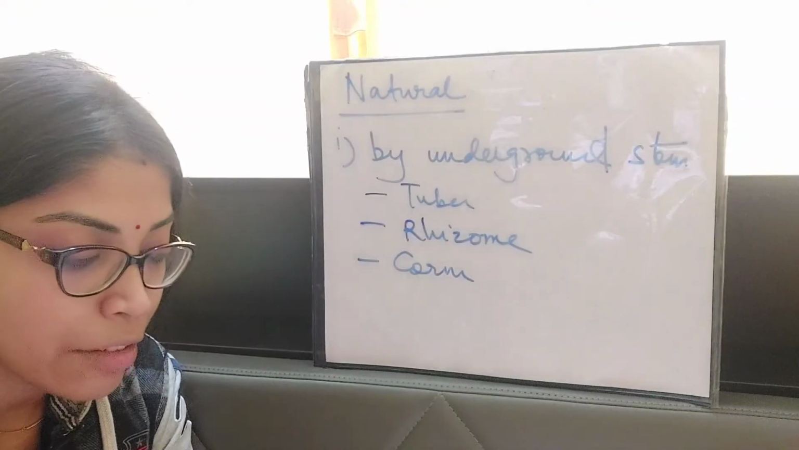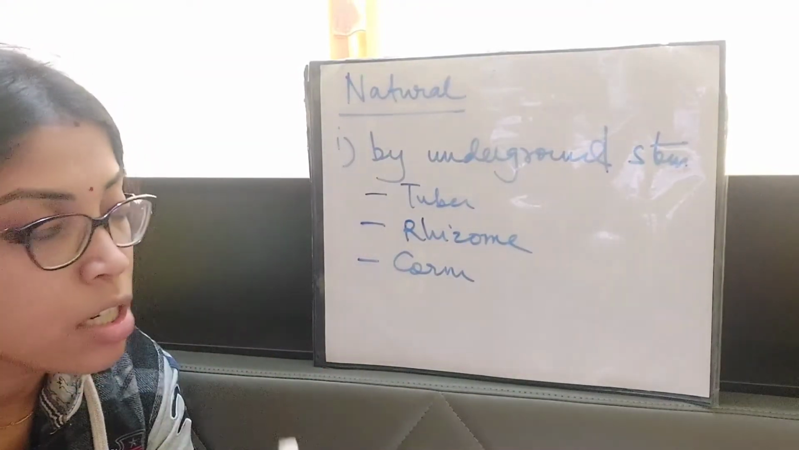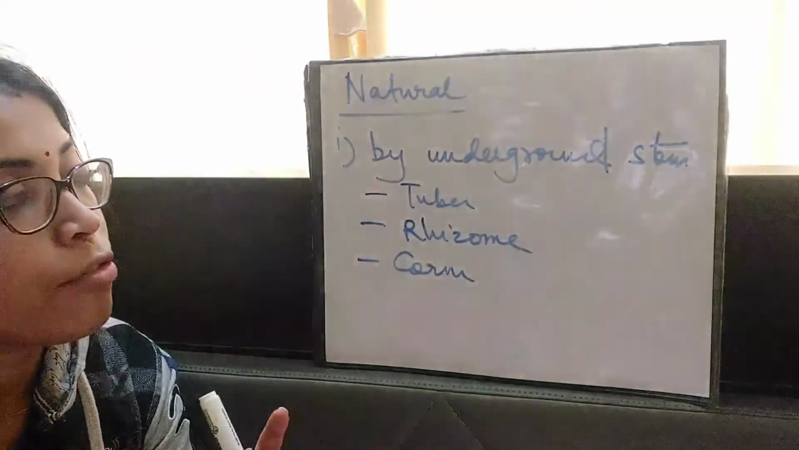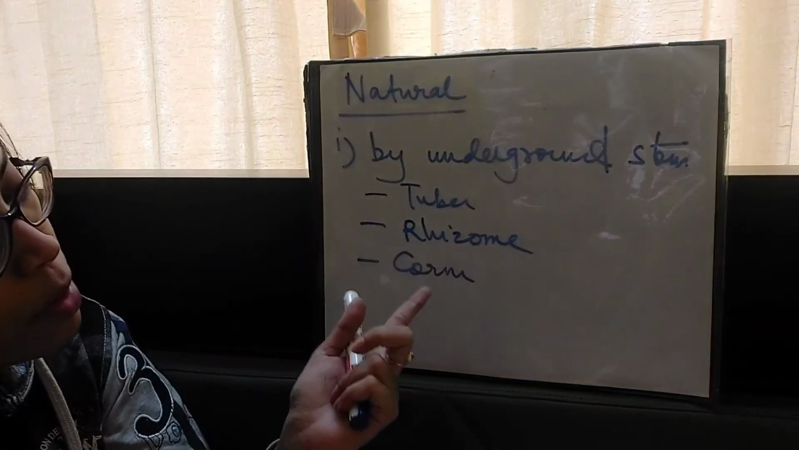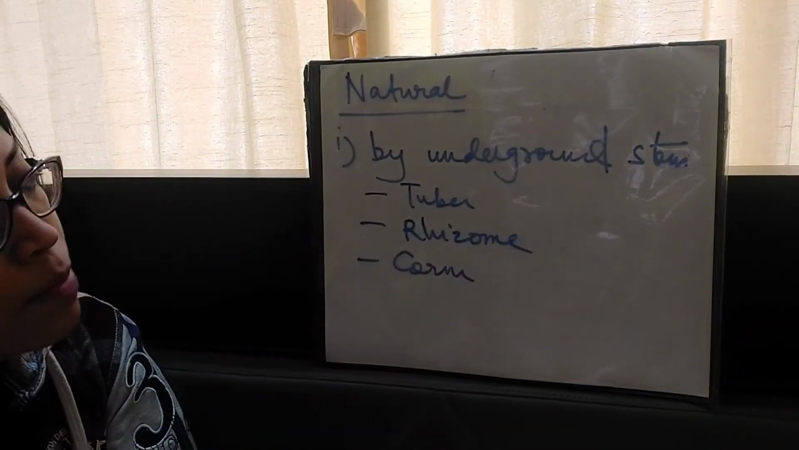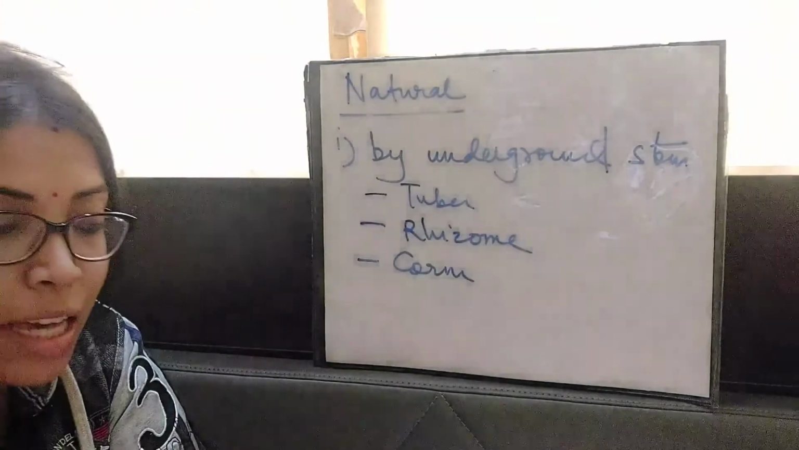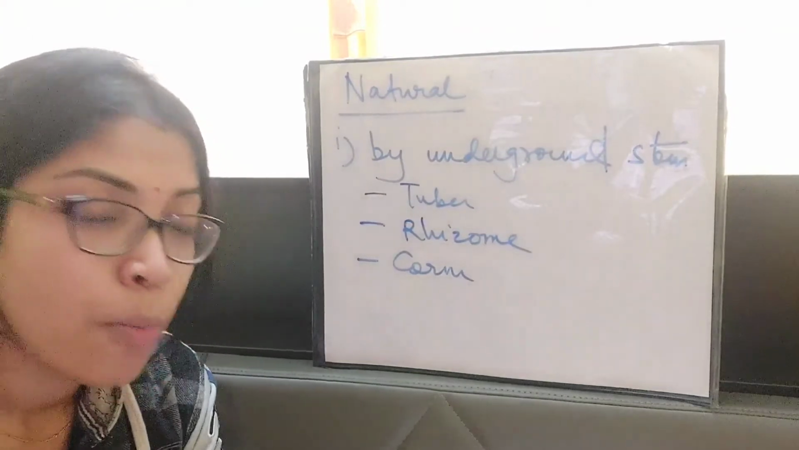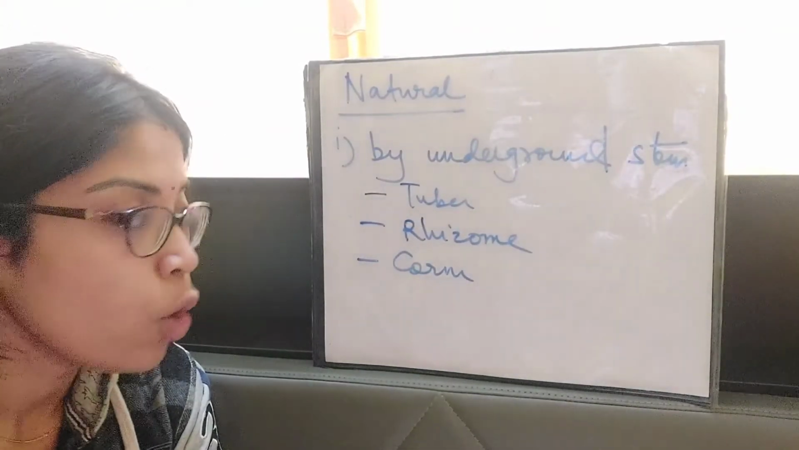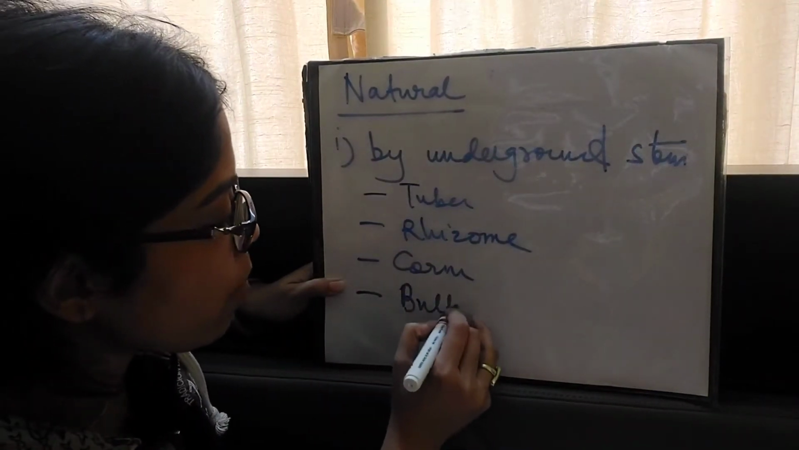Corm is found in gladiolus. So these are the different types of modified underground stems. Tuber, rhizome, and corms are modified underground stems that can propagate vegetatively and produce new plants. Okay, moving on to, oh, there is one more, not three, one more is there, bulb.